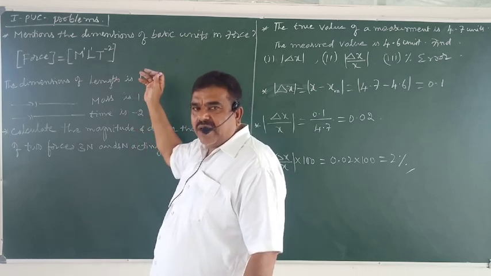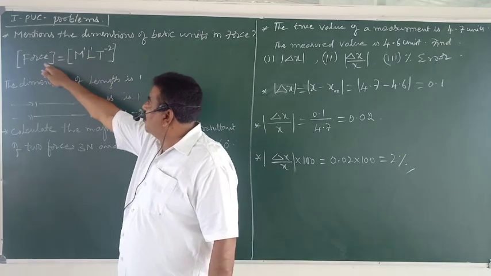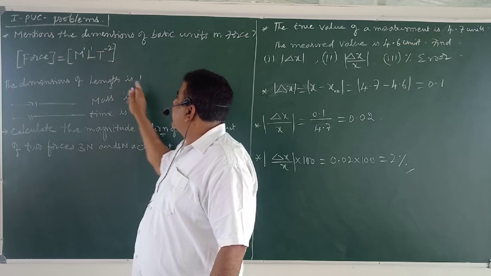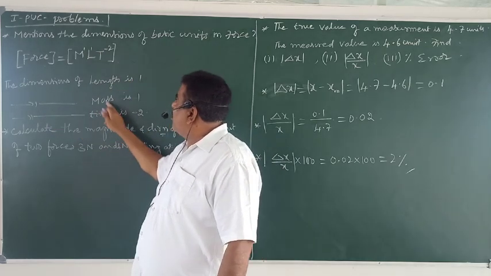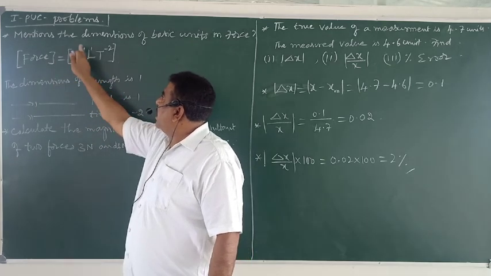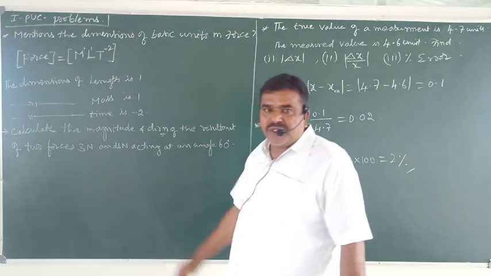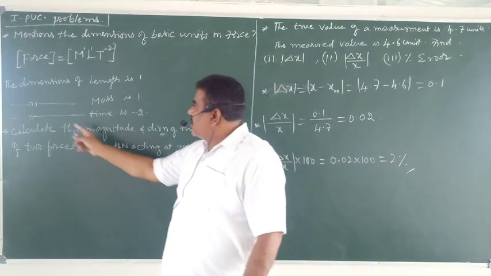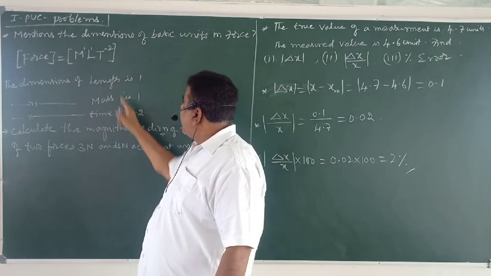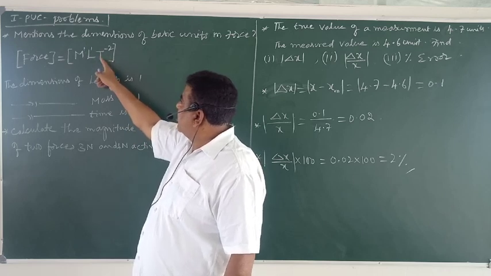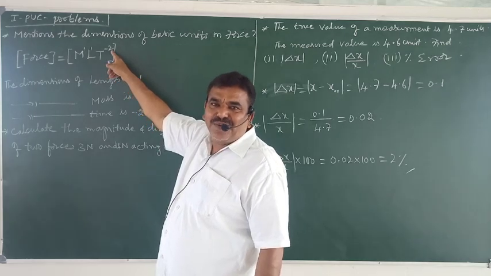So what answer can I write? The dimension of length in force is 1. That is the power. The dimension of mass in force is 1. That is what the problem is saying. Then the third one: the dimension of time in force is minus 2.